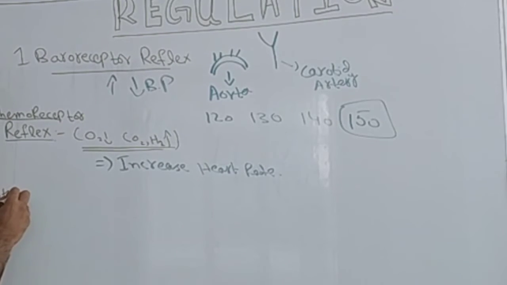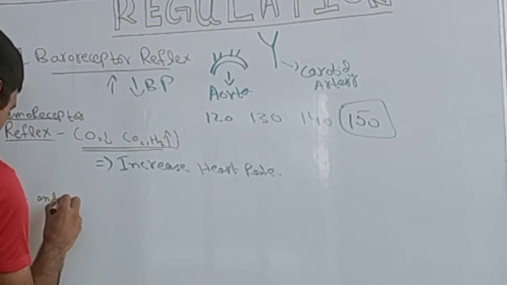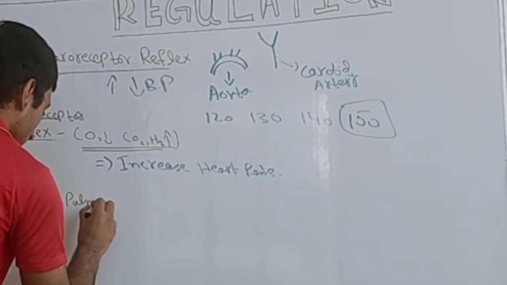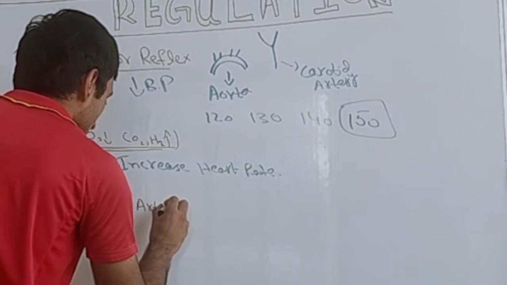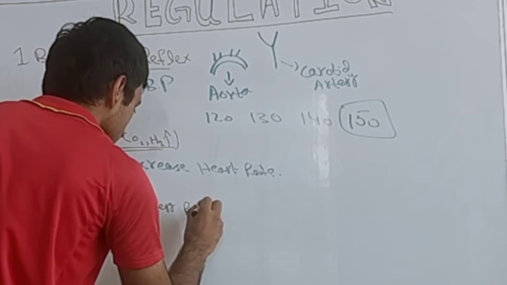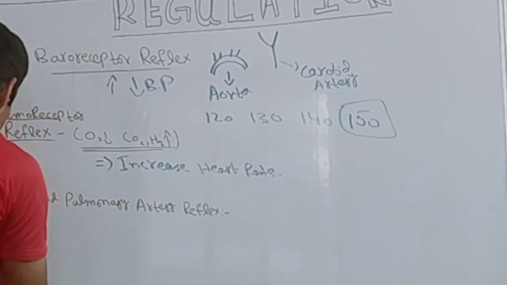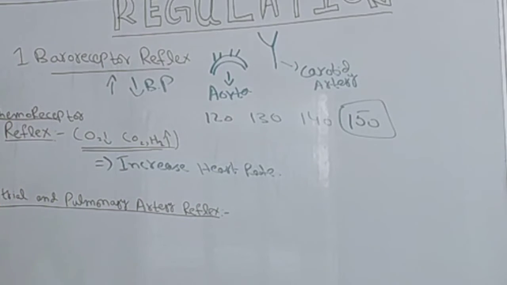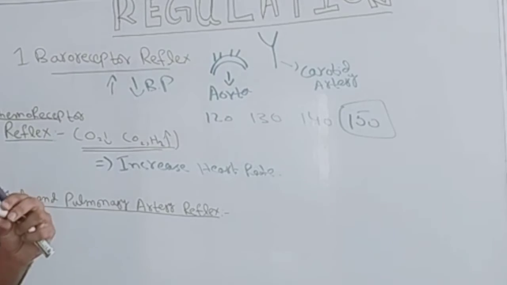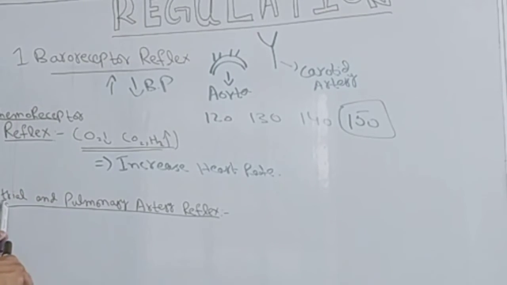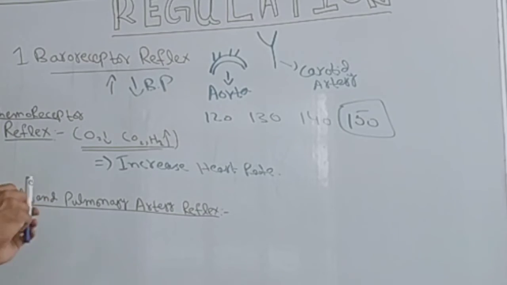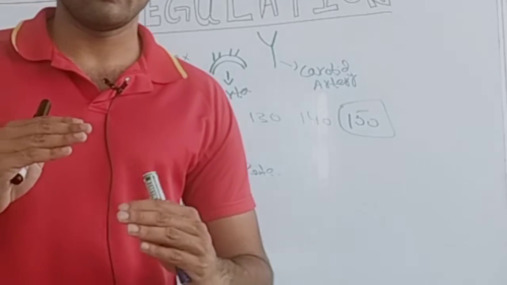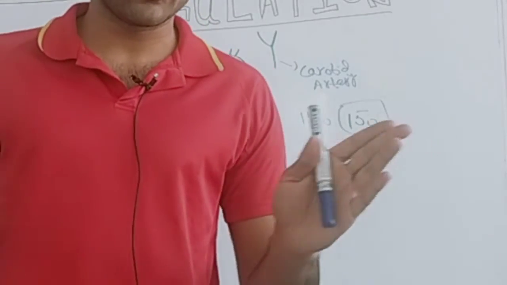In the atrial and pulmonary artery reflex, whenever there is increased blood volume in the atria, the atrial receptors get activated, and these receptors bring the increased blood volume back towards the normal value.